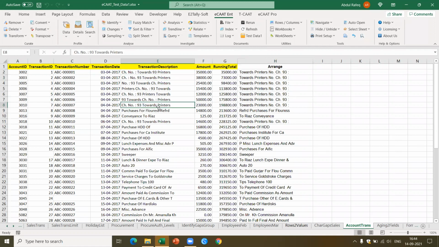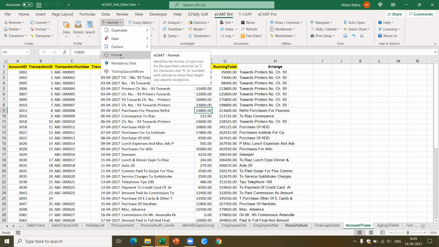Now, let's say in this case, I got the transaction number. I want to find out whether there are duplicates in this particular transaction number. So in this case, I got a simple function. Earlier, if I wanted to identify duplicates for this, first I had to split this into character and numeric, and on the character, I could perform the duplicate check. Whereas in ECAT, you can perform this directly. I can also find out the format. For example, let me show you the format here.